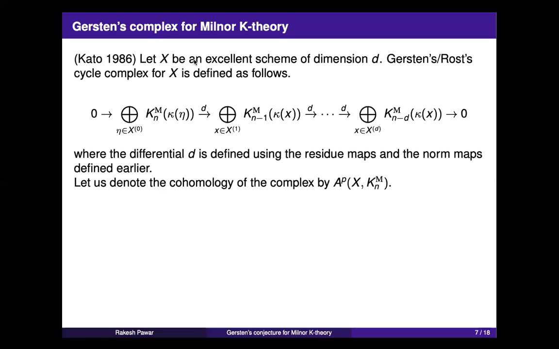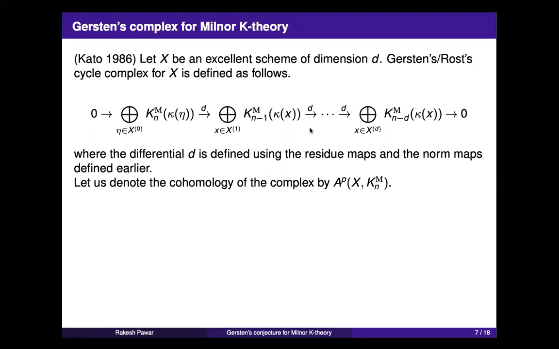So you start with the assumption where X is an excellent scheme of dimension D, and then you consider this chain of abelian groups, where the first term, X0, is: you look at codimension 0 points of X. These are like generic points of the reducible components of X, and for each such point, you look at the residue field and look at the Milnor K-group. Okay, and now this next object is a direct sum over X1, where X1 is the codimension 1 points of X.